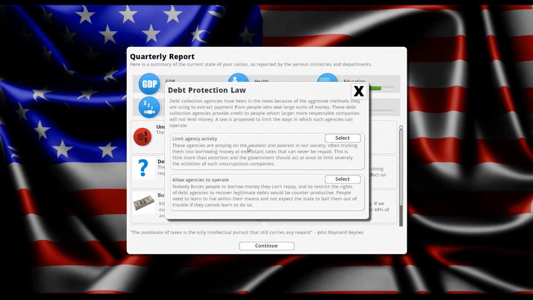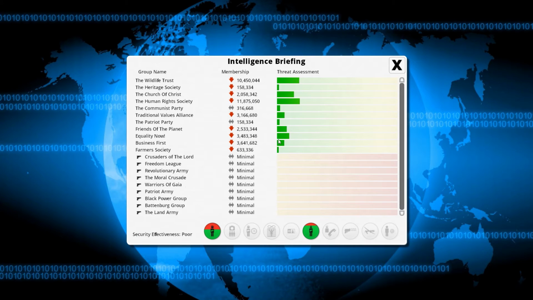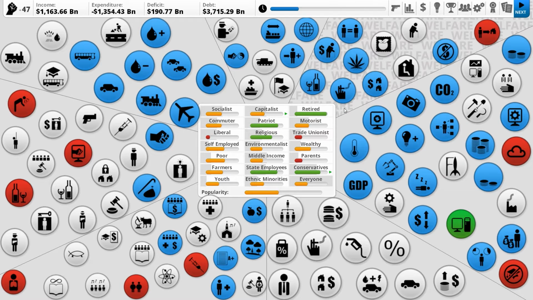So we can say the agencies are preying on the weak and poor in our countries, or we're saying nobody forces people to borrow money they can't repay. We'll limit the activity because that'll probably give some equality. Security briefing. Everything's lowering actually, so that's fine. Cool. Conservatives like us more. Capitalists like us more. But we seem to be doing alright.